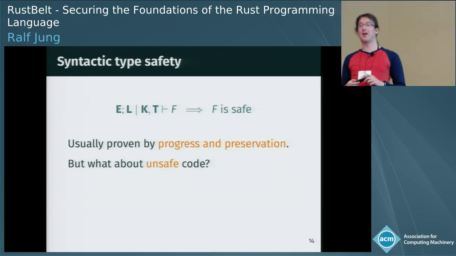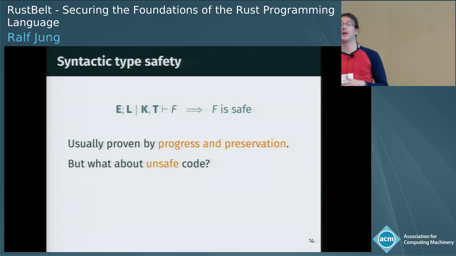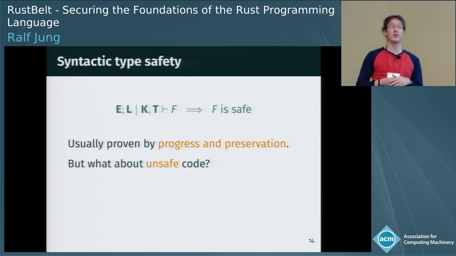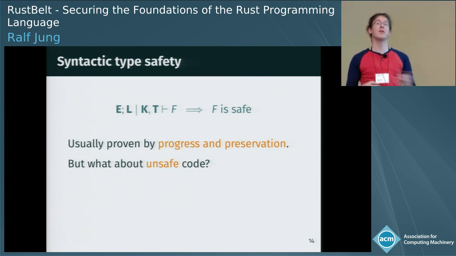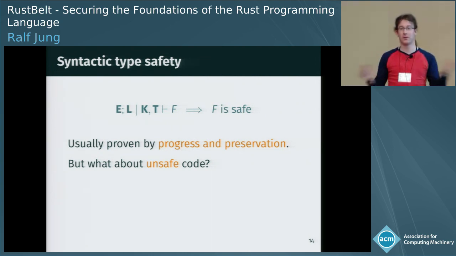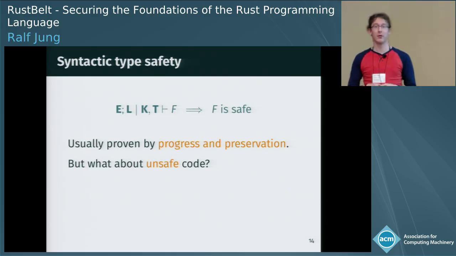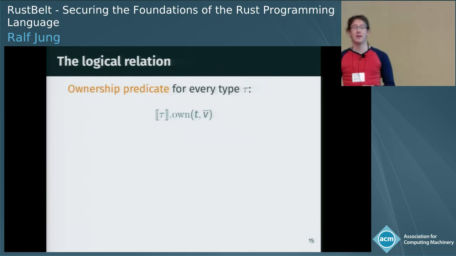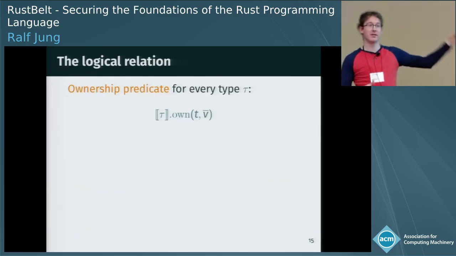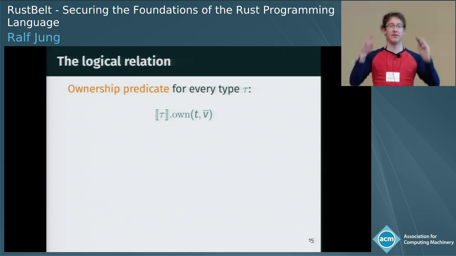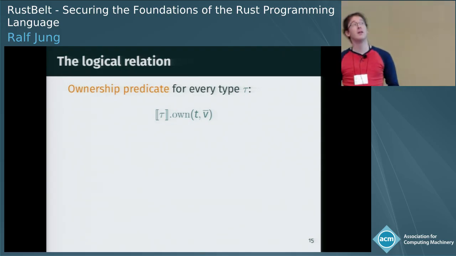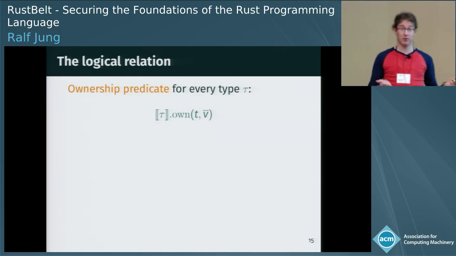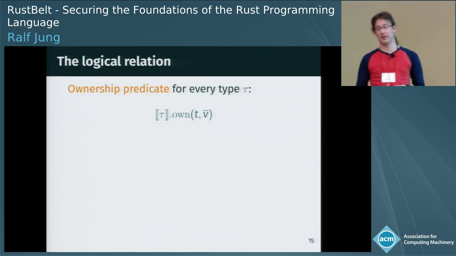The usual thing we would do now is prove a form of syntactic type safety result through progress and preservation. But the problem with this is we then would not have a story for doing unsafe code. So we do essentially what Derek told us to do in his keynote, and we use a semantic approach based on logical relations. Concretely, we define an ownership predicate. You can think of this as a somewhat elaborate version of this value relation that Derek had in his talk, that for every type tau tells us what it means to own data at this type.